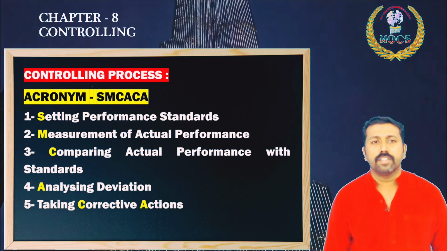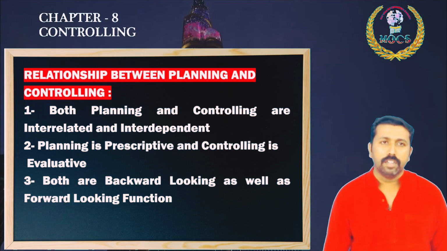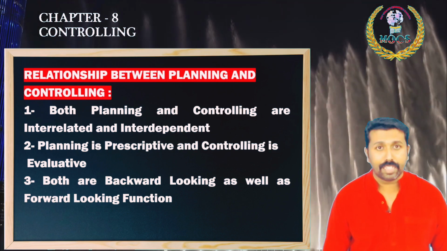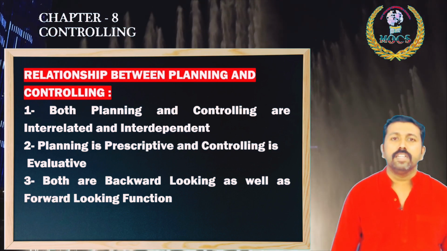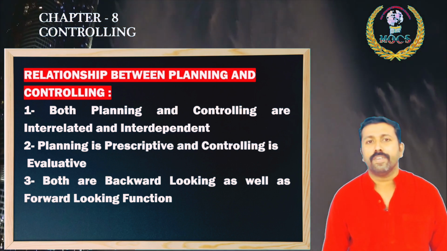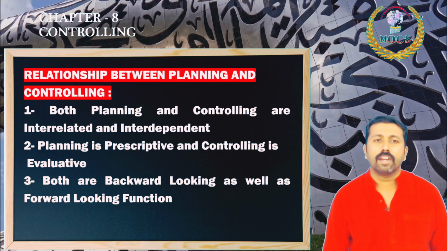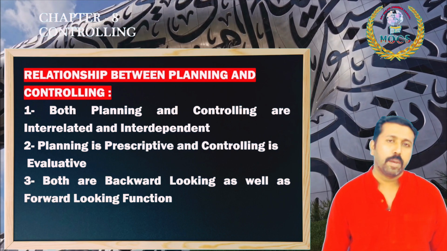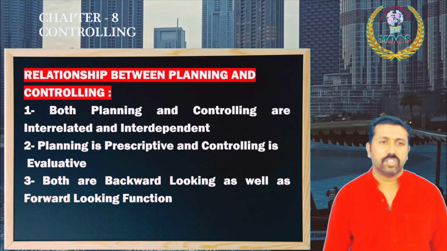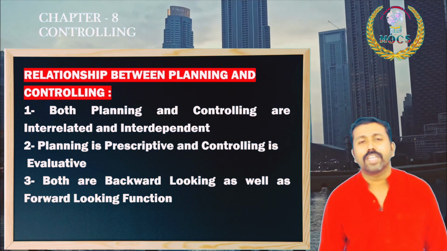And dear friends and my dear students, moving to the last topic of this chapter, controlling. Several times a 3-mark question is asked from this area. What is the relationship between planning and controlling? So you know very well, planning is the first function, controlling is the last function, but both are interrelated and interdependent. Planning is prescriptive and controlling is evaluative function. Both are backward looking as well as forward looking function.